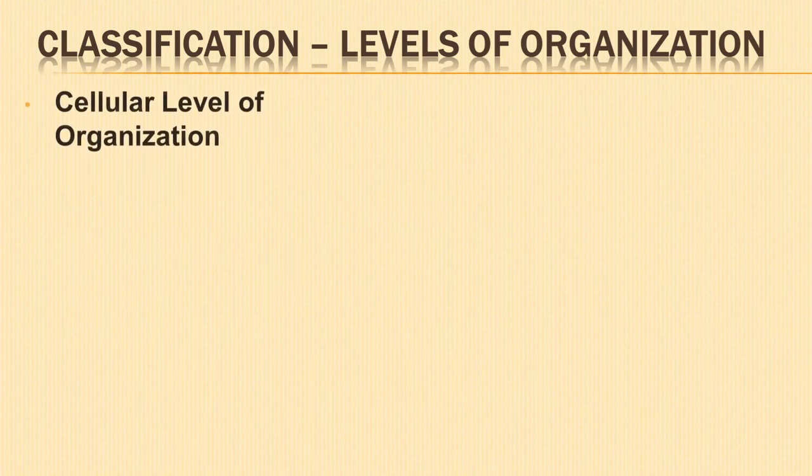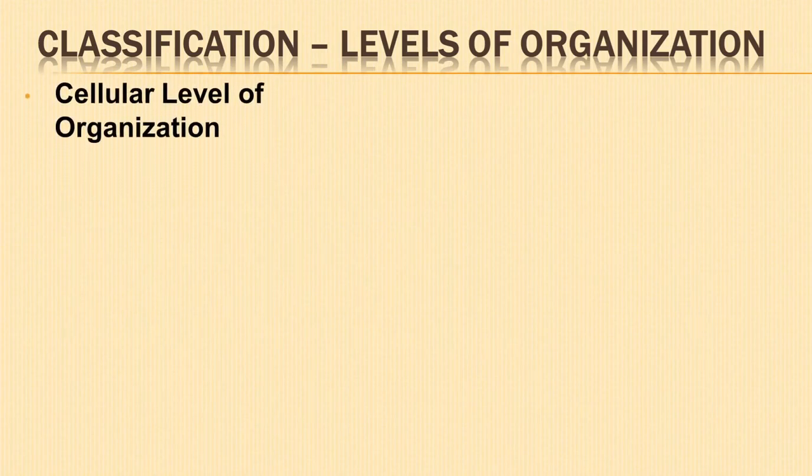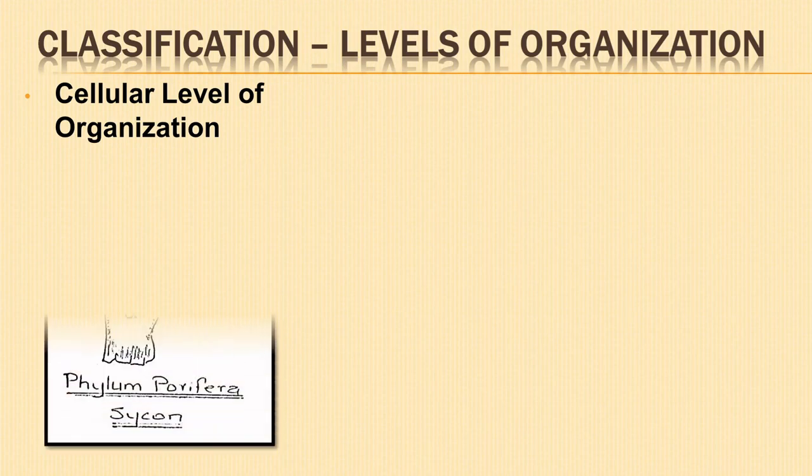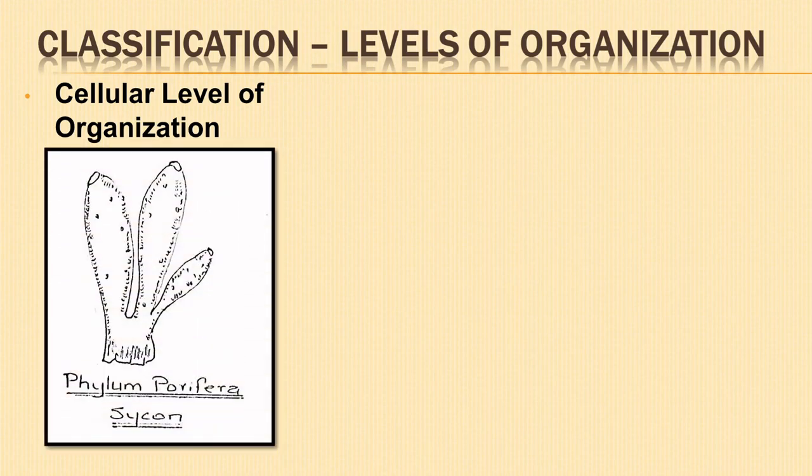Cellular level of organization. The body of the animal is composed of many cells which perform different functions but do not coordinate to form tissues or organs.